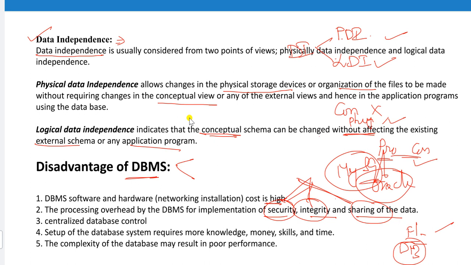Next, setting up database systems requires more knowledge, money, skilled persons, and time. The database administrator is not a small person; he or she must be a knowledgeable person to maintain the database.